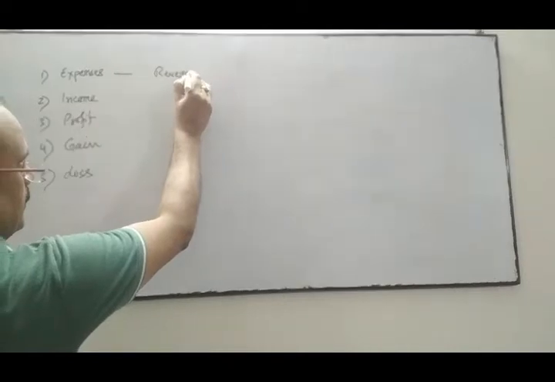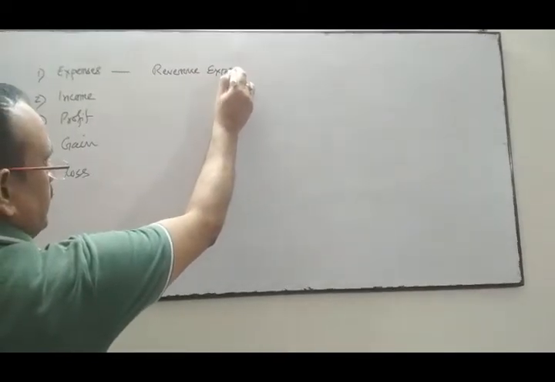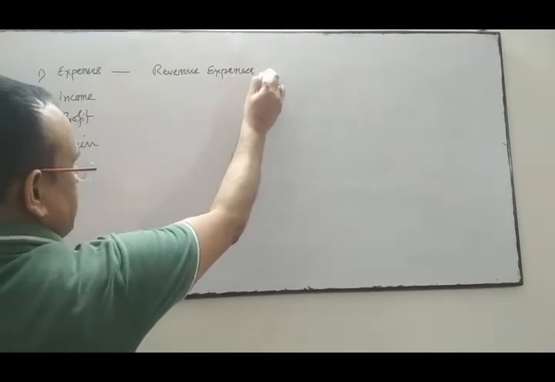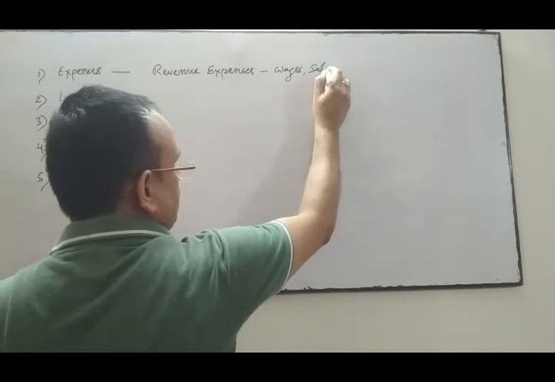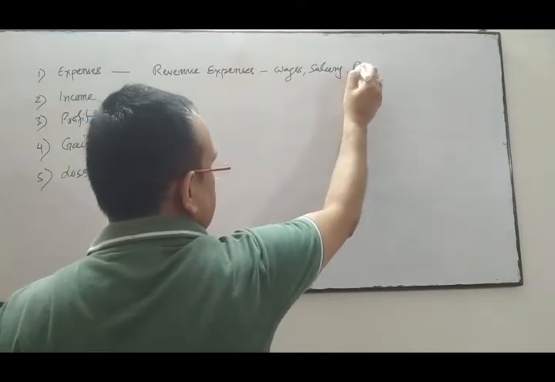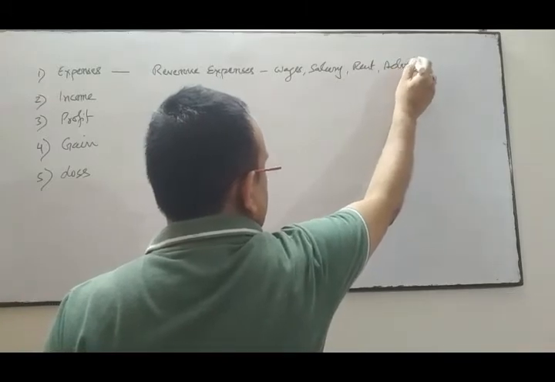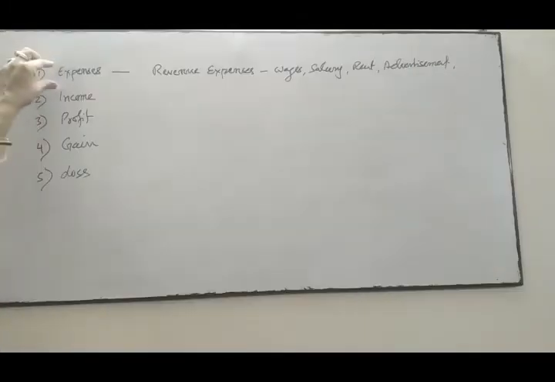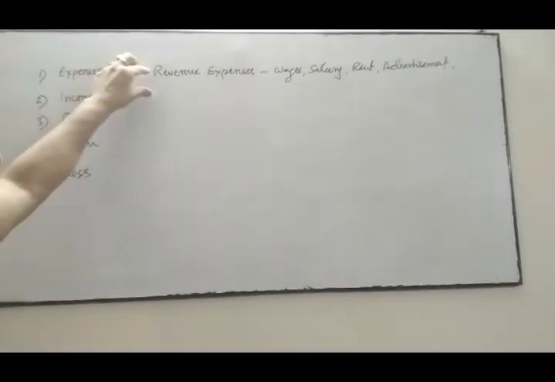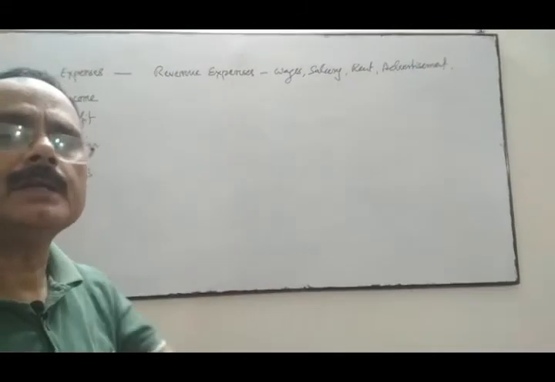Revenue expenses mean repetitive expenses like wages, salary, rent, advertisement, like this. When I say expense, it simply means a revenue expense like wages, which are repetitive in nature.